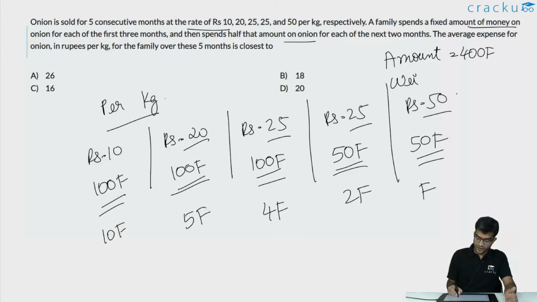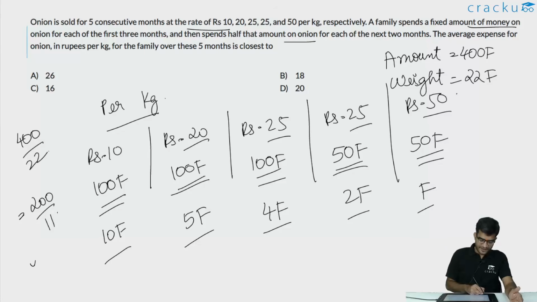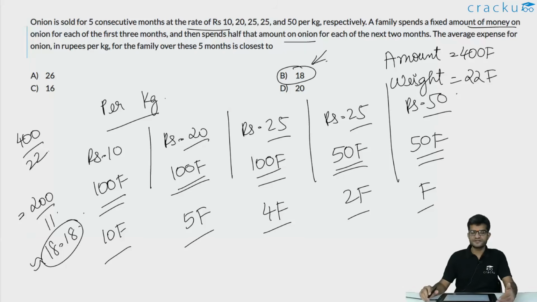So the total weight of onions bought will be 10f plus 5f plus 4f plus 2f plus f, which is 22f. So the average cost of onion per kg across these 5 months will be 400 divided by 22, which is equal to 200 divided by 11. 200 divided by 11 is approximately equal to 18.18. This is the average price per kg. If you are looking at the options, the closest one is 18 rupees. So that will be the answer.